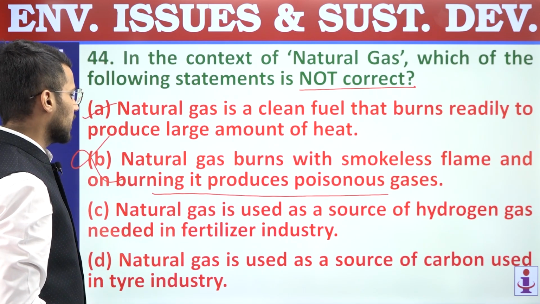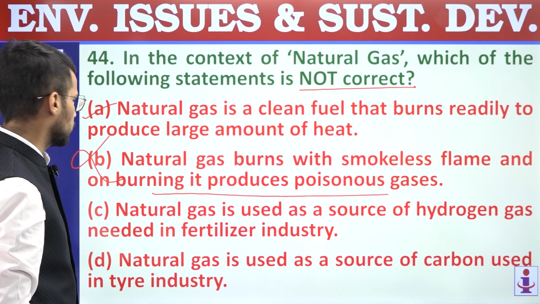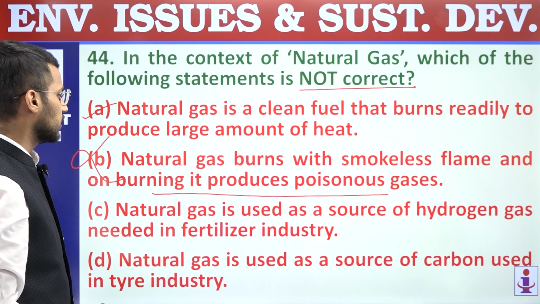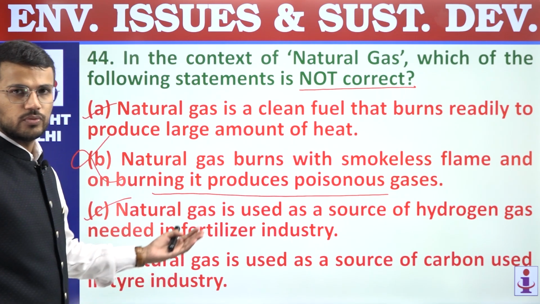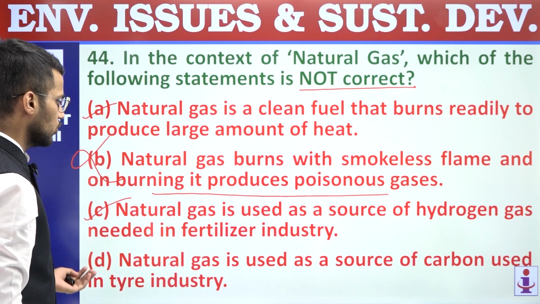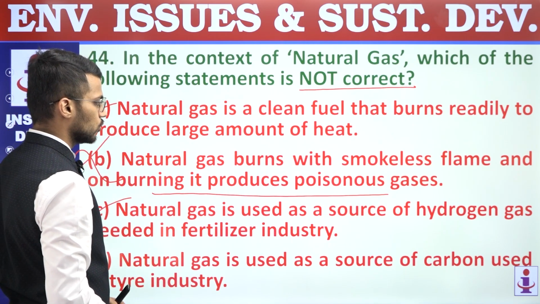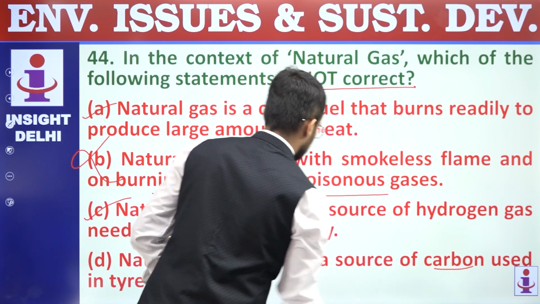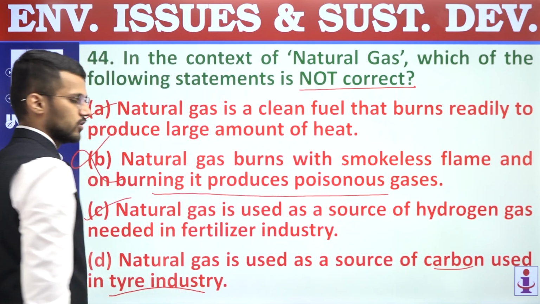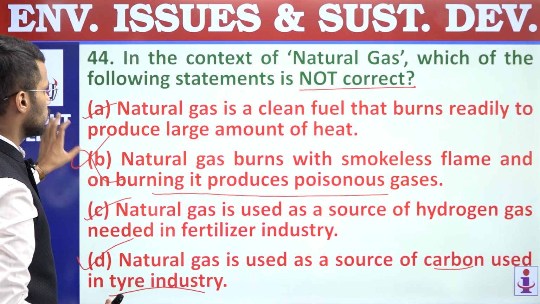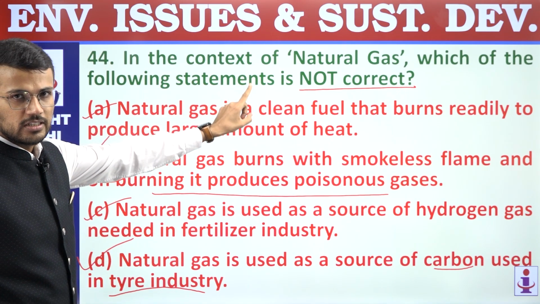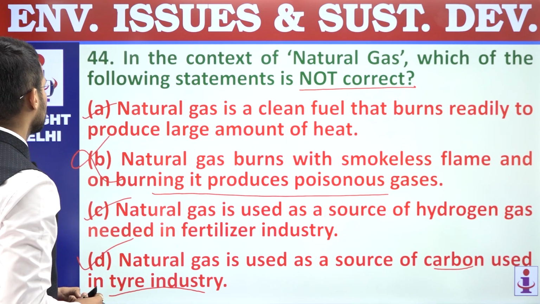C, natural gas is used as a source of hydrogen gas needed in the fertilizer industry, right? So natural gas is used to get hydrogen which is needed in fertilizers, and also natural gas is used as a source of carbon which is needed in the tire industry. So both these statements C and D are correct. Answer is B, because we are supposed to find out the statement which is not correct.